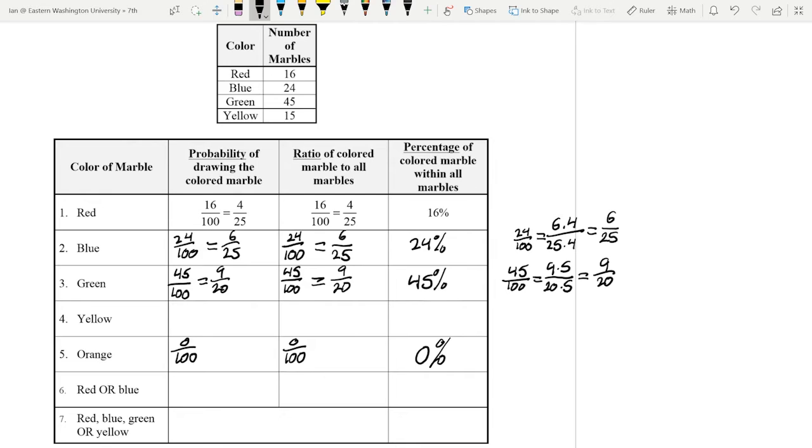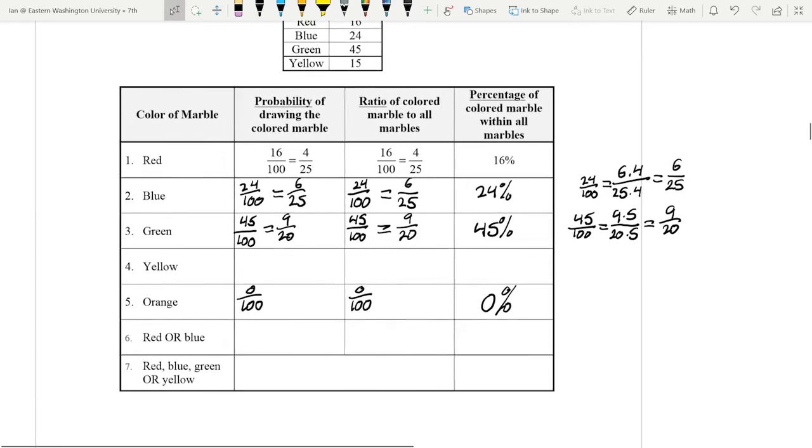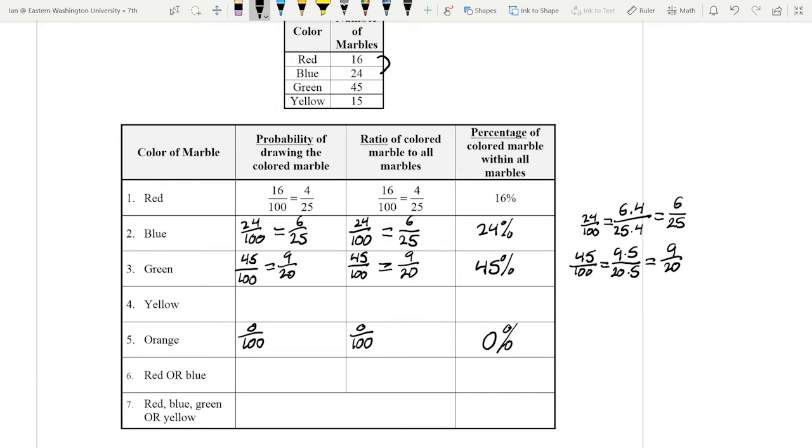Now red or blue, this is a really fun one. Meaning we can pull out either one and still win. So how many of both of those do we have? Well, if we have 16 red and 24 blue, that means we have 40 that could be red or blue. So we're going to do 40 over 100. And again, our ratio is 40 to 100, which means our probability is 40%.